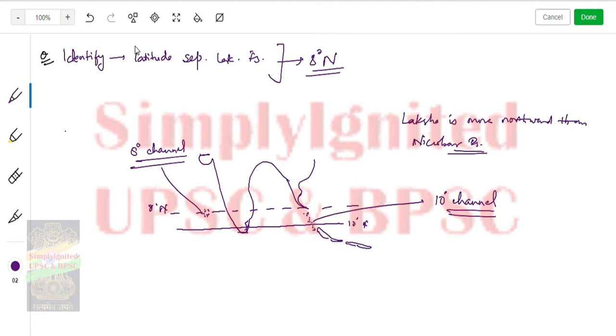Why am I focusing on the Nicobar Islands? Because it is a biodiversity hotspot, and it is home to large forest in India. So that's why I am focusing on this. Okay, you got the answer. Nobody has written yesterday's answer in the comments. Now let's move forward and look at today's question.